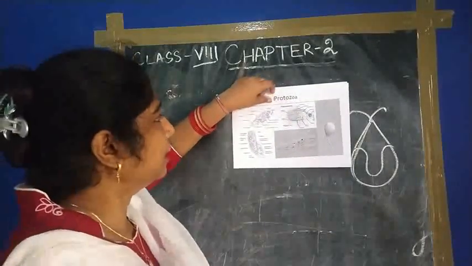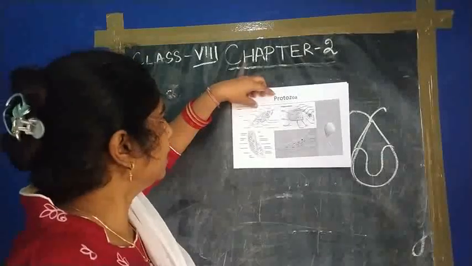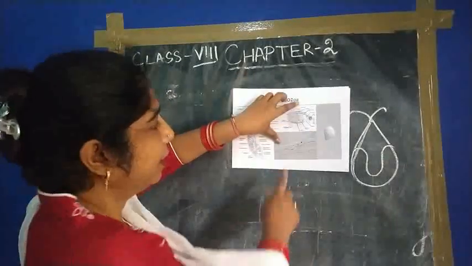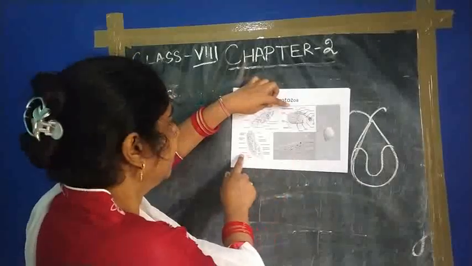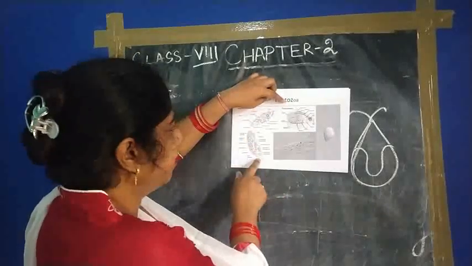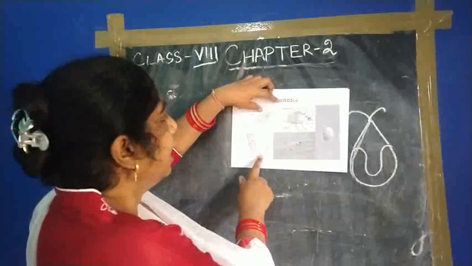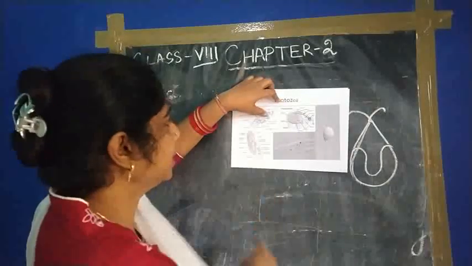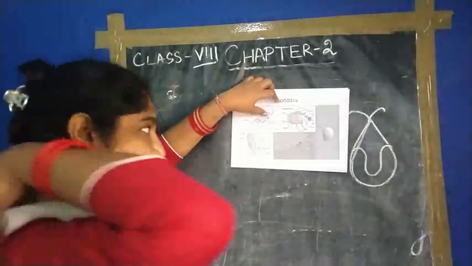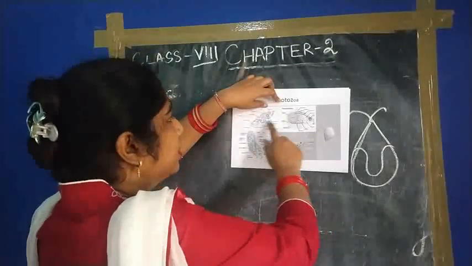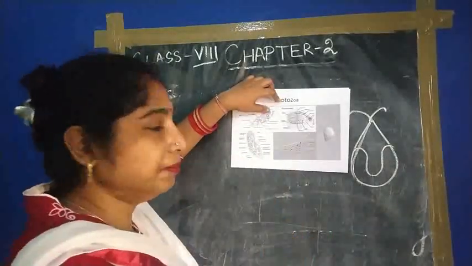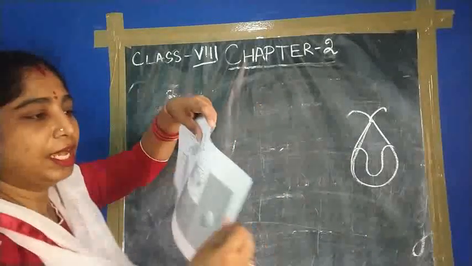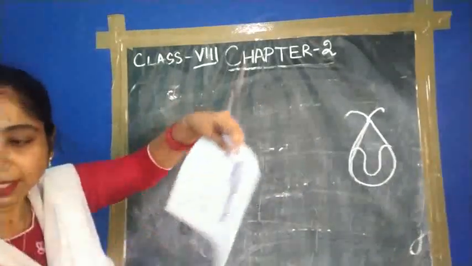These are the structures of different protozoa. This is amoeba, that we discussed in class 7. Then this one is paramecium, with a slipper-like structure. Then this is Plasmodium vivax, which causes malaria. Now come to the last, the virus.